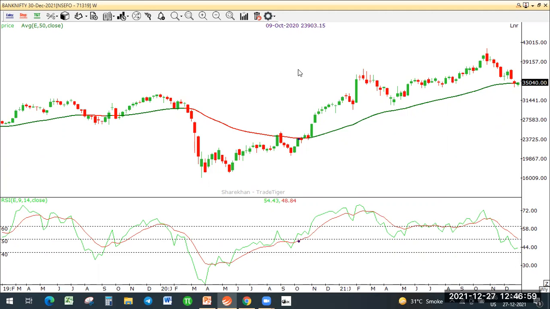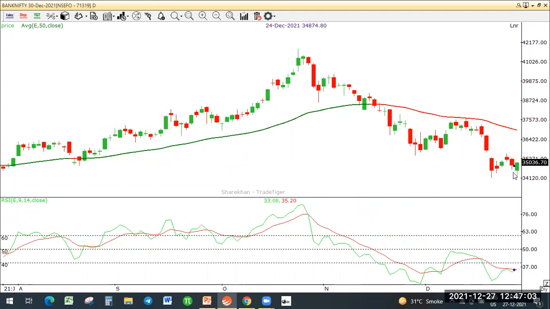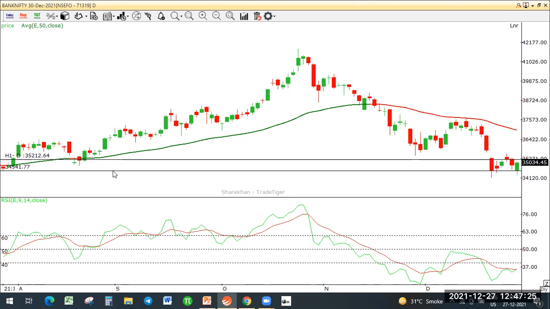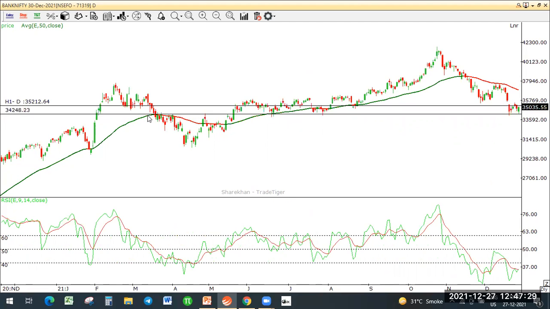Secondly, if you look at the daily chart, the market did open with a small bounce, and the target that I'm currently looking at for the day is about this level, that is 35,200. So there was a good opportunity to look for a very quick in and out kind of trade because we are currently at a very good support level here.